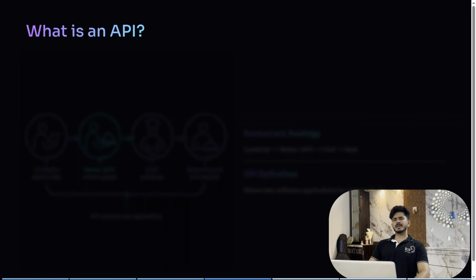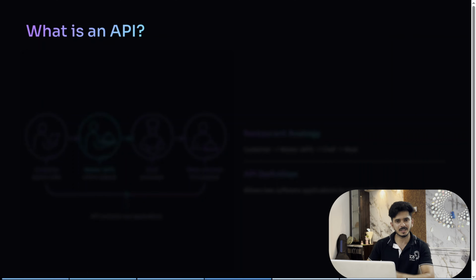So, coming to API, what do you think an API is? What is exactly an API? What is the full form of API? API stands for Application Programming Interface. So let me start by giving you an example. Okay, so there is this girl called Nisha. She wants to meet her boyfriend, and her boyfriend is a bridge away. What I mean by a bridge away is that she just needs to cross a bridge in order to meet her boyfriend. Okay, that's the game.